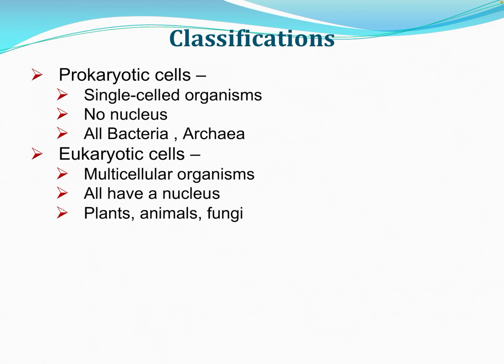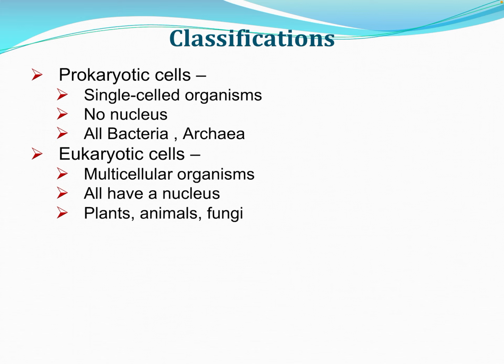Cells are classified into two depending upon the structure and functioning. They are known as prokaryotic cells and eukaryotic cells. Prokaryotic cells are found in single-celled organisms, and the speciality of prokaryotic cells is that there is no clearly defined nucleus in such cells.